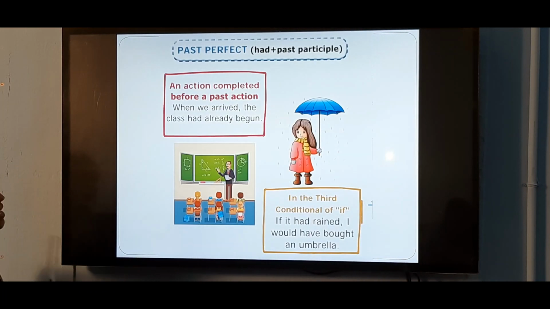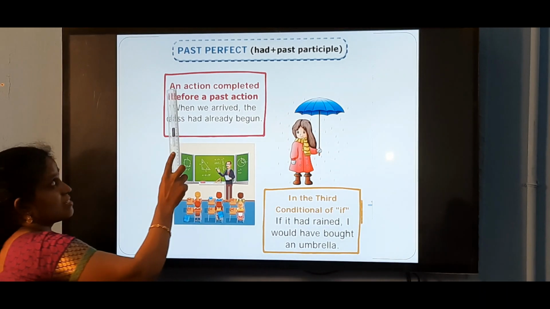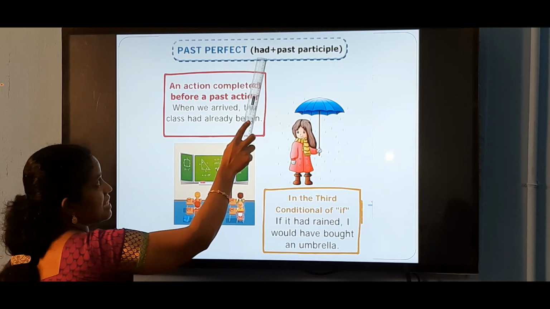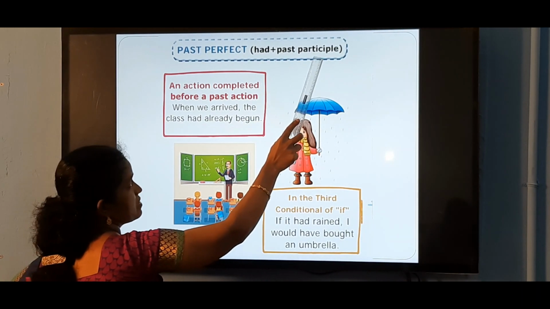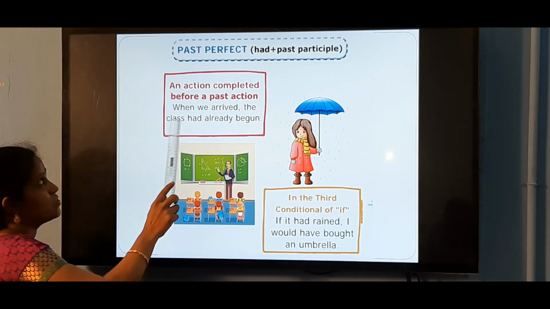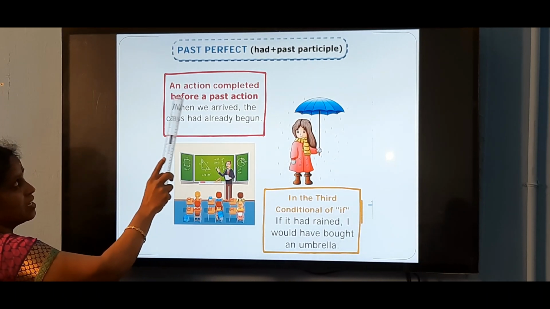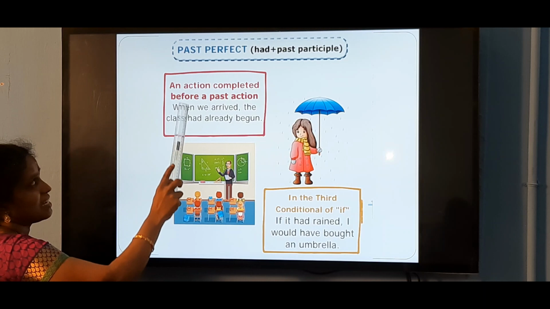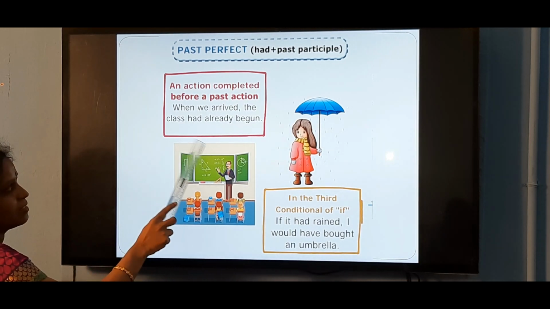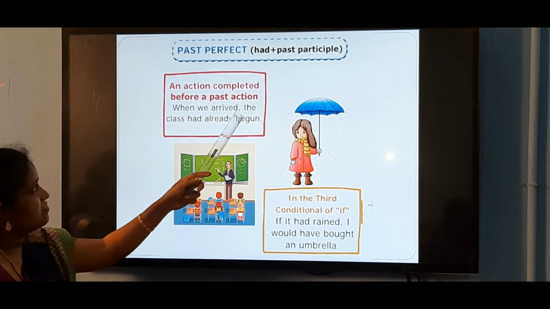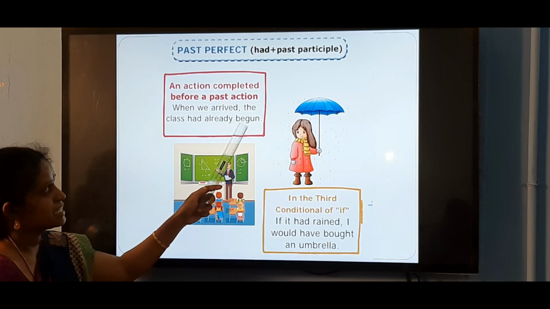Next, past perfect tense. The structure of past perfect tense is subject plus had plus the past participle form of the verb. We use past perfect tense for an action completed before a past action. When two actions are mentioned: when we arrived, the class had already begun.